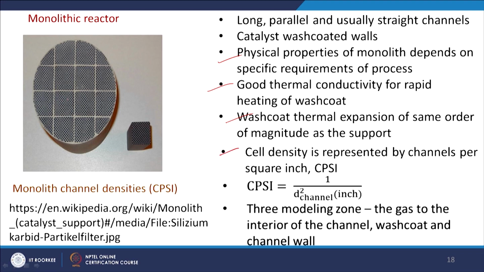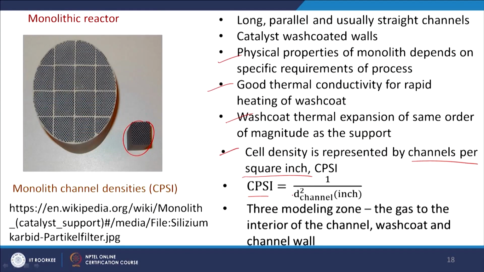What is the cell density? As you see here in this case, a number of cells are there. That is CPSI, channels per square inch. That is very important, as it will decide the dimensions of the channels also.